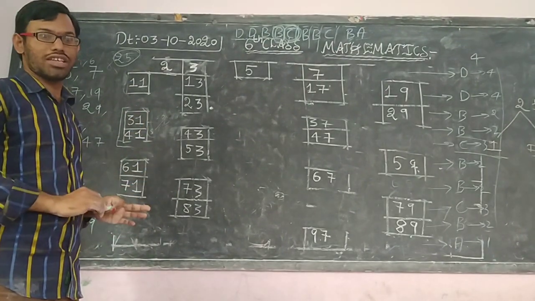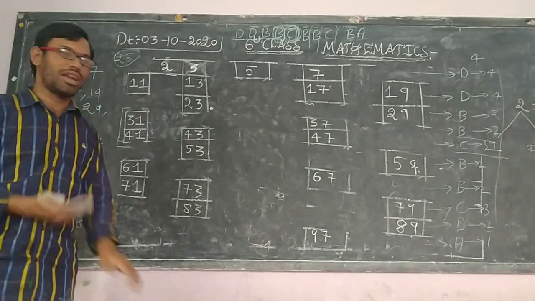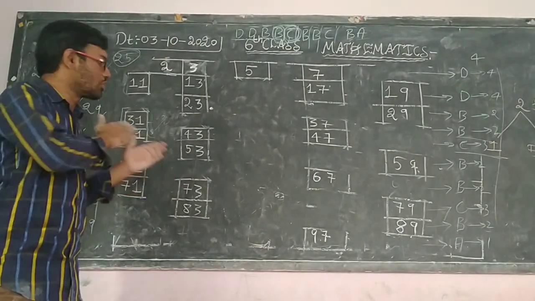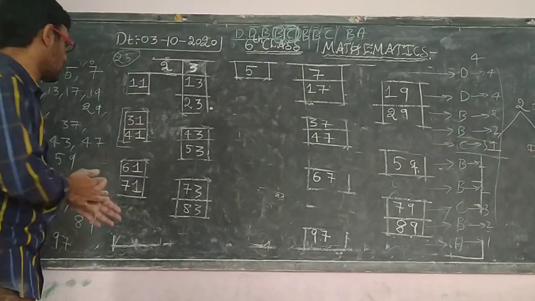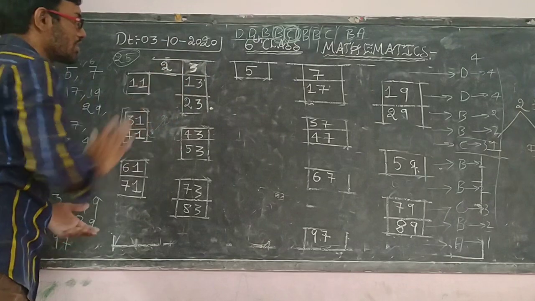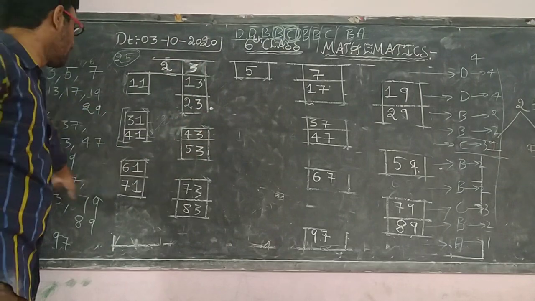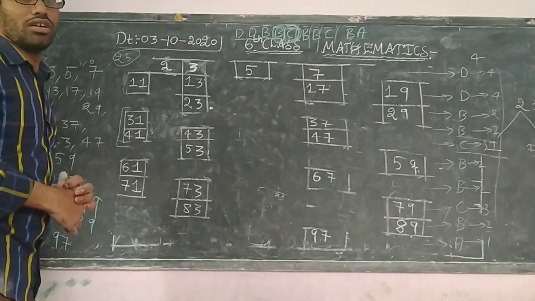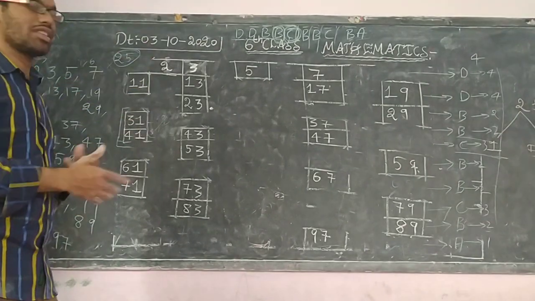I think you are understanding my point. So this is about the prime numbers concept. I hope you are understanding this concept very easily. If you still have any doubts, you can recall it once again and check, so that you will understand very easily. Now, whatever numbers you are seeing in the chart are called prime numbers. So that is a shortcut. With this shortcut you can find the total number of prime numbers in this chart. After 100 there will also be some, but that we shall discuss later, in the upcoming classes.